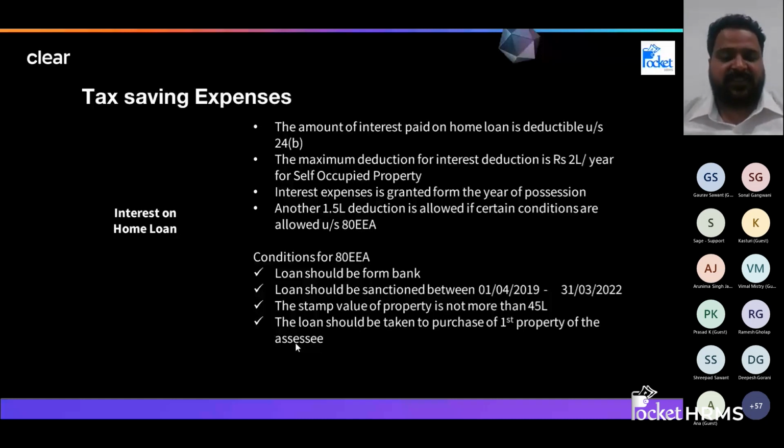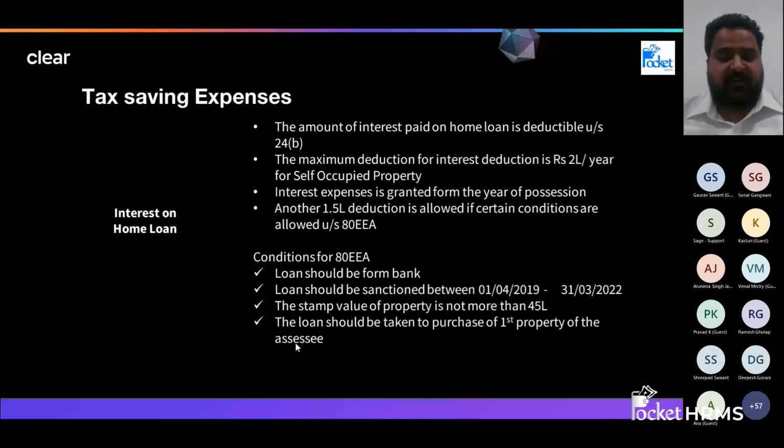Okay, so this was the basic understanding of interest on home loan. Principal component we can claim in 80C. And in the year 2019, the government introduced a section called 80EE. Before that, back in 2016-17, we had 80EE where you could claim an additional 50,000. Here you can claim an additional amount of rupees 1.5 lakhs. Now, here are certain conditions. Please mind that this is above rupees 2 lakhs of interest in income from house property.